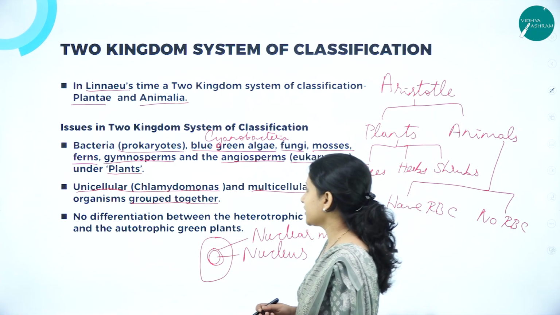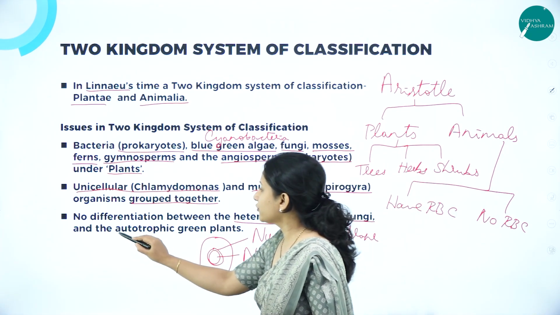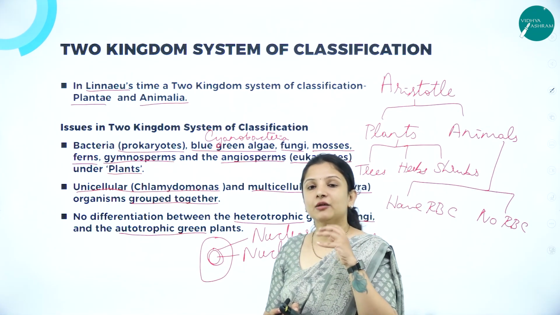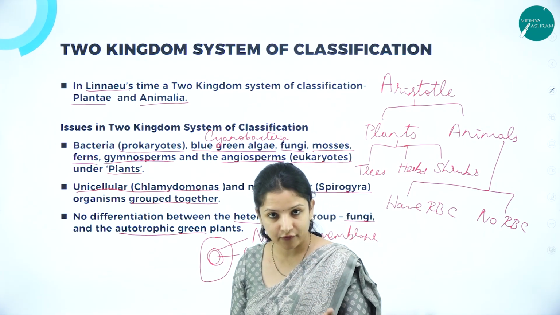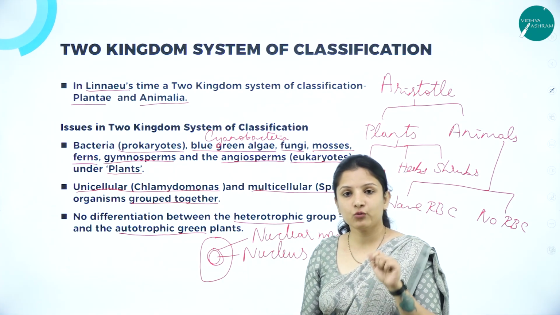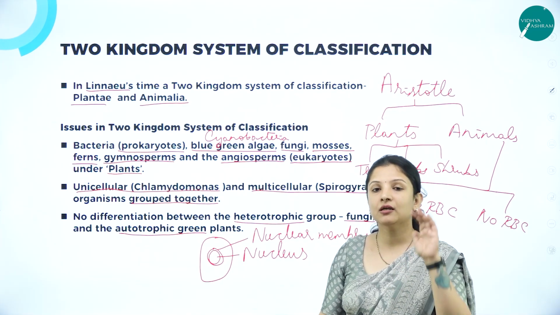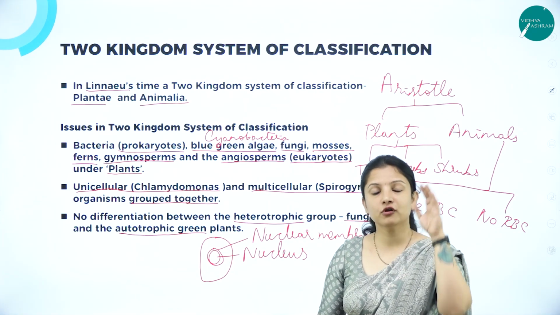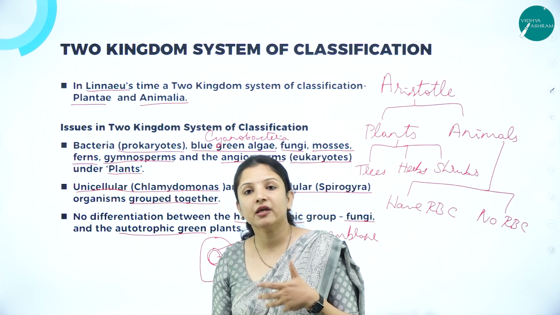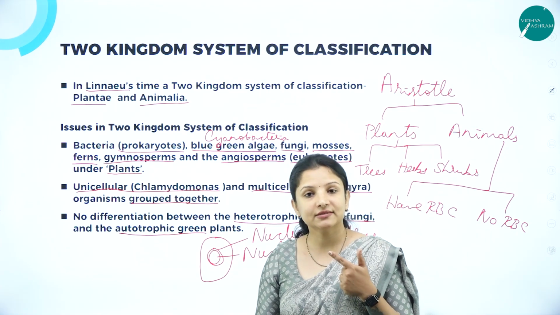Next, there was no differentiation between the heterotrophic group fungi and autotrophic green plants. Fungi are heterotrophic. Heterotrophic means they depend on other organisms for their food. Autotrophic means they depend on themselves for their food. In autotrophic, we have two forms, that is photosynthetic and chemosynthetic. Photosynthetic organisms synthesize their own food by making use of sunlight. Chemosynthetic organisms synthesize their own food by making use of chemicals. And in heterotrophic, we have parasitic and saprophytic.